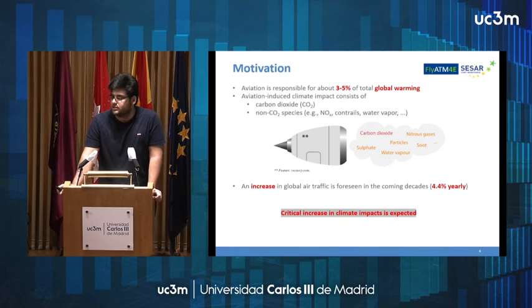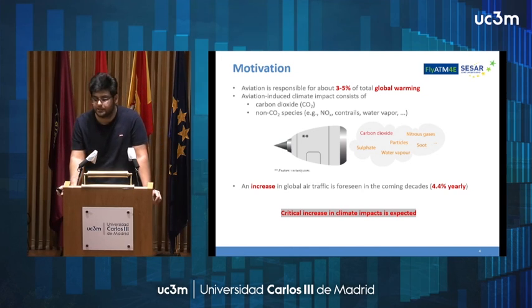As we all know, aviation is contributing to global warming through the emission of CO2 and other non-CO2 effects, and due to the strong growth rate of aviation, a critical increase in climate impact is expected.